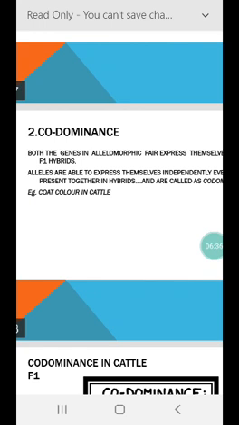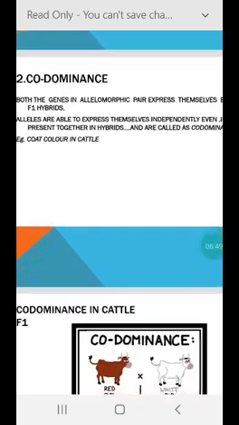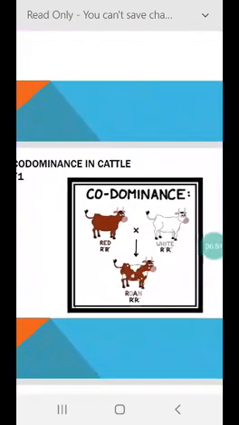And the best example is coat color in cattle. Cattle's coat color is a very good example of codominance.